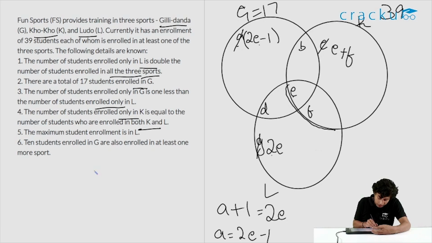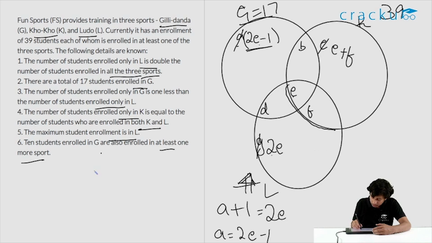Then the next point is the maximum number of student enrollment is in L. So whenever they give maximum or minimum, you'll be using it in problems. You cannot forget that. So you have to keep it in back of your mind. It's very critical. The next one is 10 students enrolled in G are also enrolled in at least one more sport. So what are they trying to give the information here? We already know that Gilli Danda there are 17 students playing and there are 10 students who have enrolled to one more sport. So there are 10 students who have enrolled to either 2 sport or 3 sport. So 17 minus 10, naturally there are 7 students who have enrolled to only one sport.